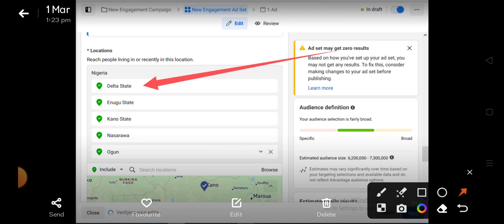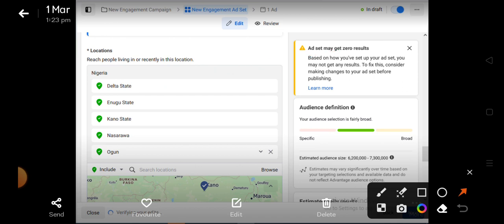Let's say someone that is selling a physical product, right? If you are selling a physical product, you don't want to target locations where it won't be easy for you to deliver. You want to target locations that are close to you. Let's say for someone selling an affiliate marketing course and things like that, it means that they can actually target anywhere where they can probably get an audience. So those are the things that need to be considered when creating your ads.